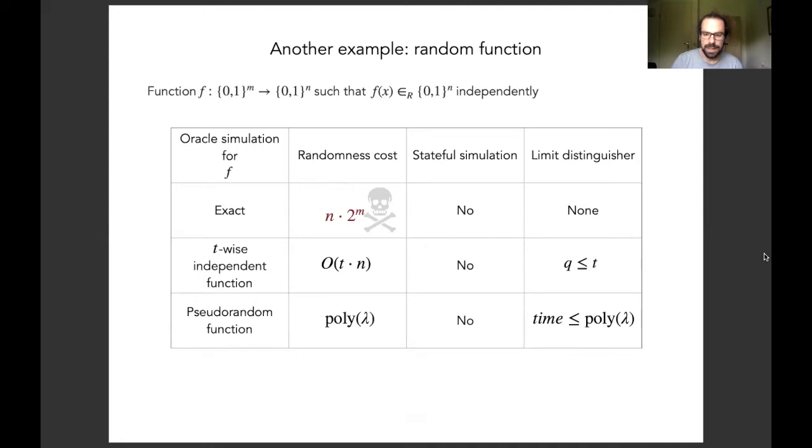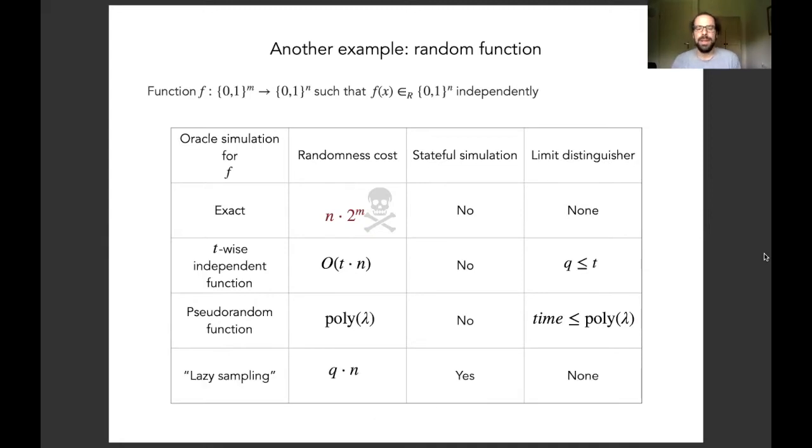Finally, we can achieve exact simulation if we give up the idea that our simulation is supposed to be stateless. So there's the lazy sampling technique, which just amounts to sampling the outputs of f whenever they are needed. And this is, of course, stateful because we have to note down the outputs for later use if we get asked the same input twice. But it's exact and it's efficient. At least it's polynomial time in the number of output bits and the number of queries that a distinguisher ends up making.